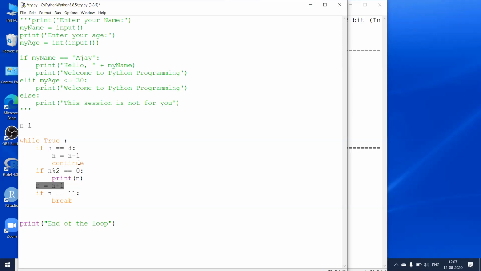So from this statement, what happens? The loop goes back to this while condition. Again, it will execute this block. So let us run this one.